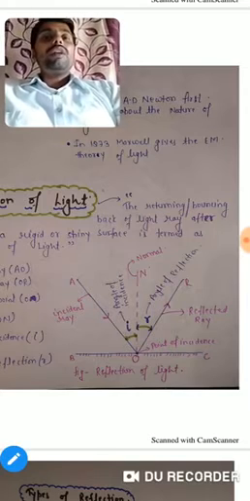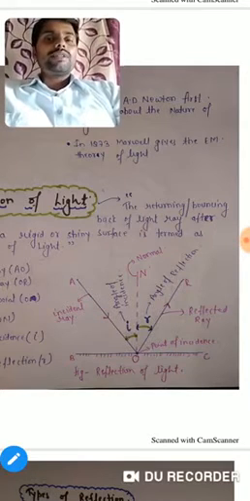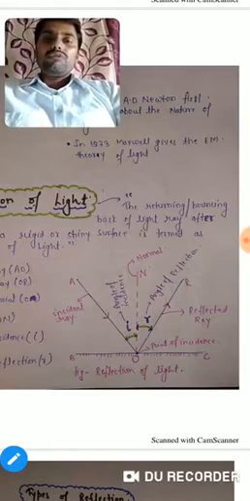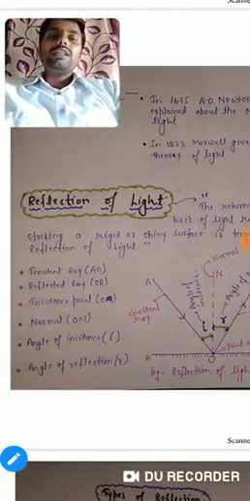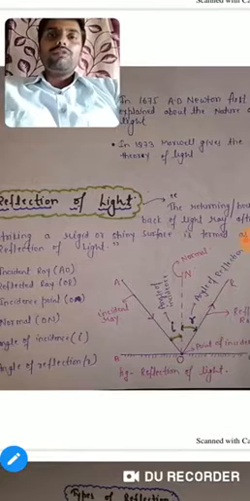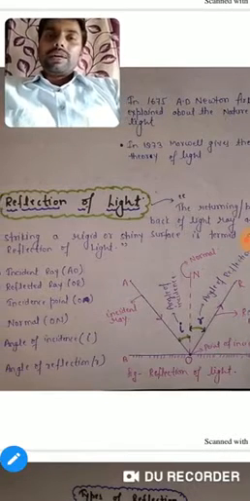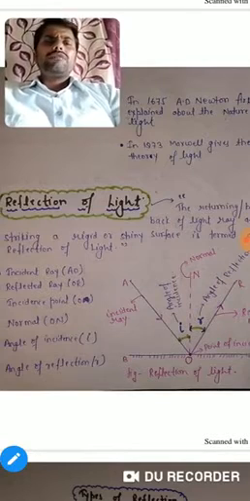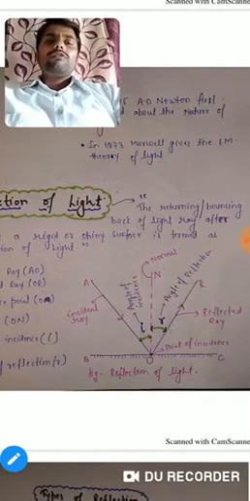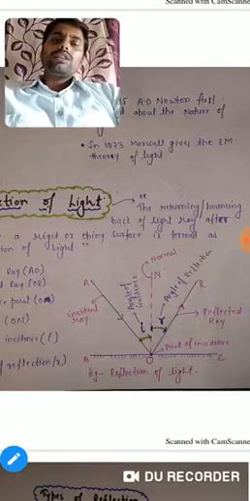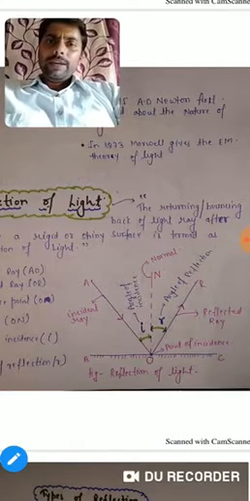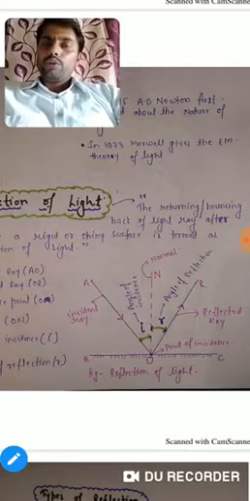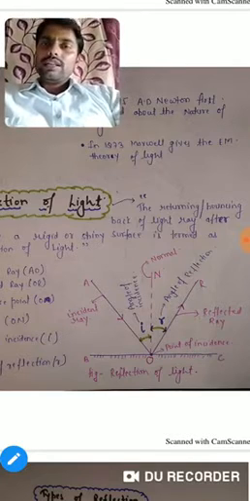Now we will discuss two important concepts, angle of incidence and angle of reflection. First, angle of incidence. In the figure, AO is the incident ray and ON is the normal to the incidence point.